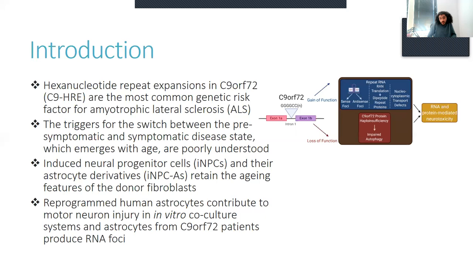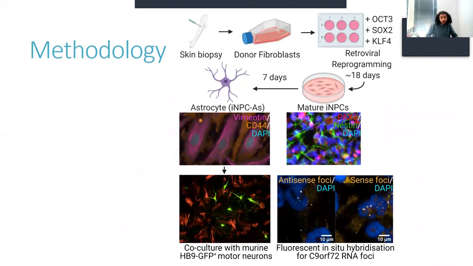Our group has developed induced neural progenitor cell models from fibroblasts, and their astrocyte derivatives retain the aging features of the donor fibroblasts, crucial when studying adult onset disease. These reprogrammed astrocytes contribute to motor neuron injury in vitro co-culture systems, and astrocytes specifically from C9orf72 patients produce RNA foci. So as the methodology, we take fibroblasts and retrovirally reprogram them over the course of 18 days to produce